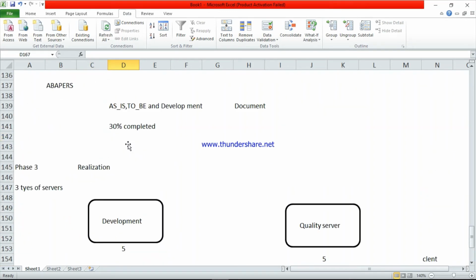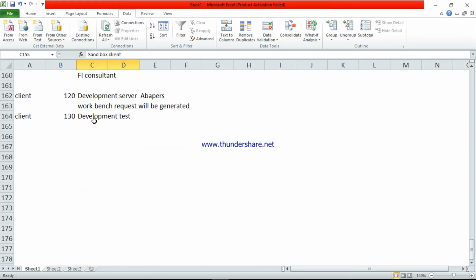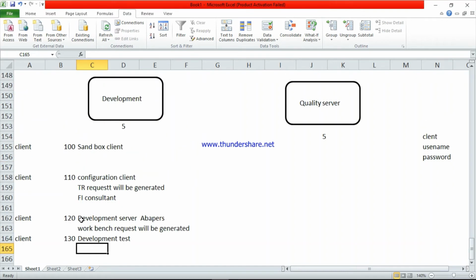Look here, sandbox client is just for the practice purpose, but this is for testing purpose. They can test their data with the dummy entries. When you buy the SAP software, they will provide some data, and based on that data you can test here. So these are the 4 clients.